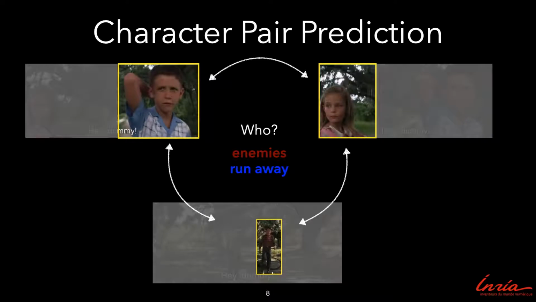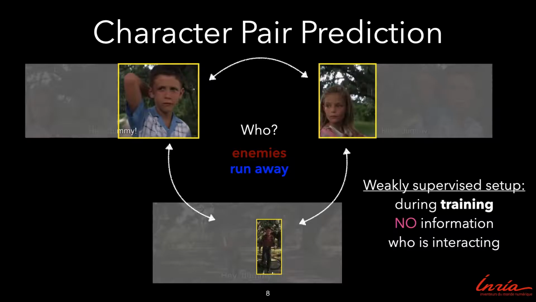We are also interested in predicting who is interacting. In this example, we want to see who is running away from whom and have relationship enemies. In particular, we study a weakly supervised setting where the model learns to detect the pair of characters involved using clip-level interaction and relationship labels.